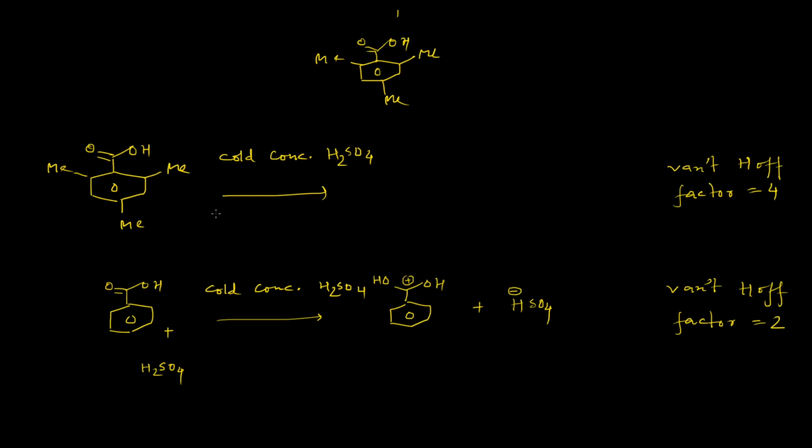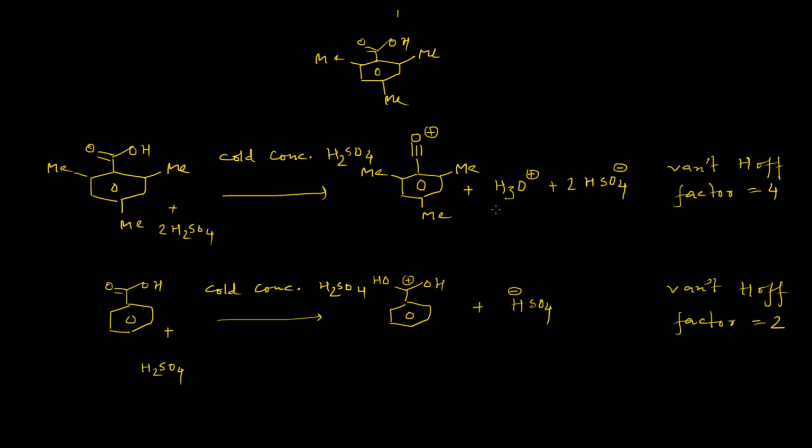But in case of mesitoic acid, we got the Van 't Hoff factor 4. For that, the only possible explanation is the reaction between 2 molecules of H2SO4 and 1 molecule of mesitoic acid, thereby forming 1 carbocation, which is basically an acylium ion, 1 protonated water molecule, and 2 HSO4- anions.